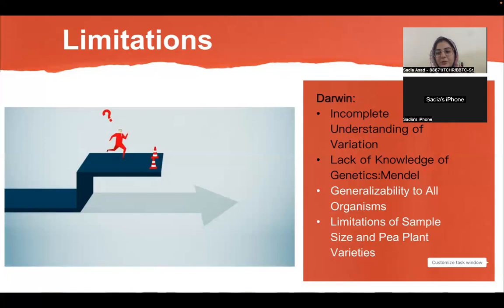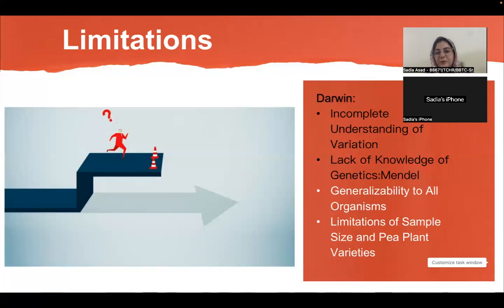And if we talk about Mendel's work, he generalized the idea of inheritance to the whole wide range of organisms, which is not true because there are some other factors involved in genetics as well, like mutation or genetic recombination. So he did not discuss or discover those aspects of genetics.